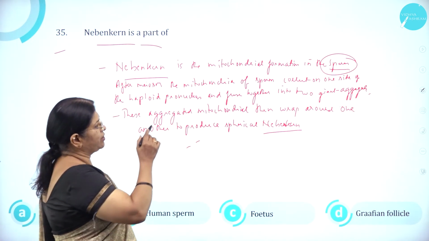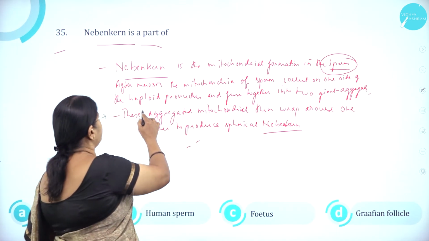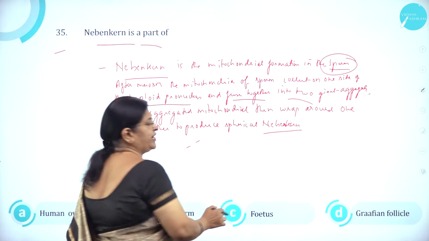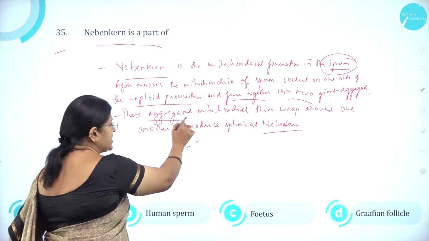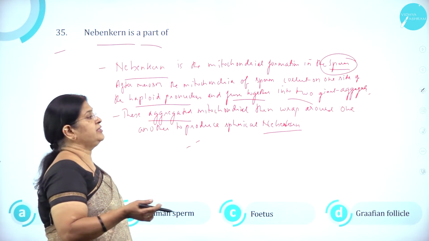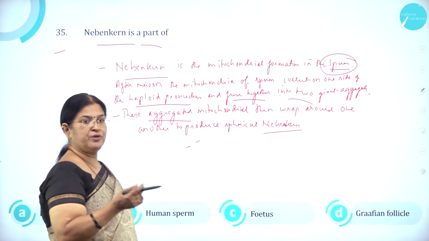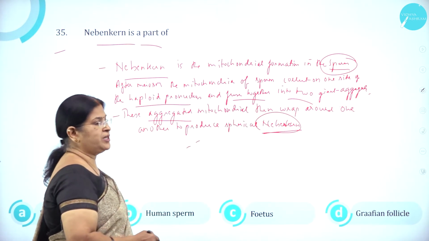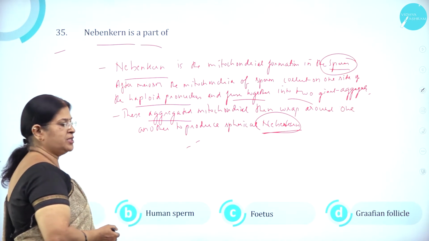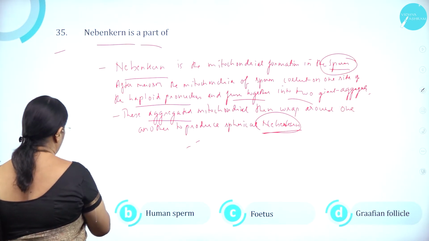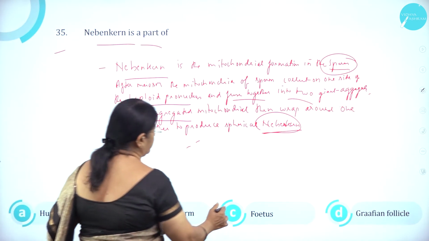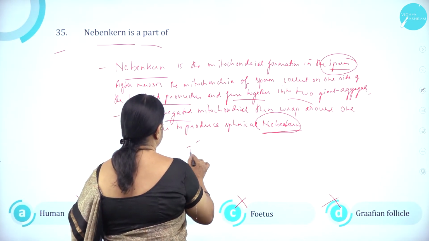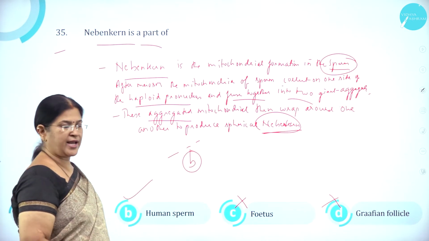After meiosis, the mitochondria of sperm collect on one side of the haploid pronucleus and fuse together into two giant aggregates. These aggregated mitochondria then wrap around one another to produce a spherical structure called nebenkern. So it is a part of human sperm. So option A, human ovum is wrong. Option B, human sperm is correct. C, fetus is wrong. D, Graafian follicle is wrong. So option B is the correct answer.